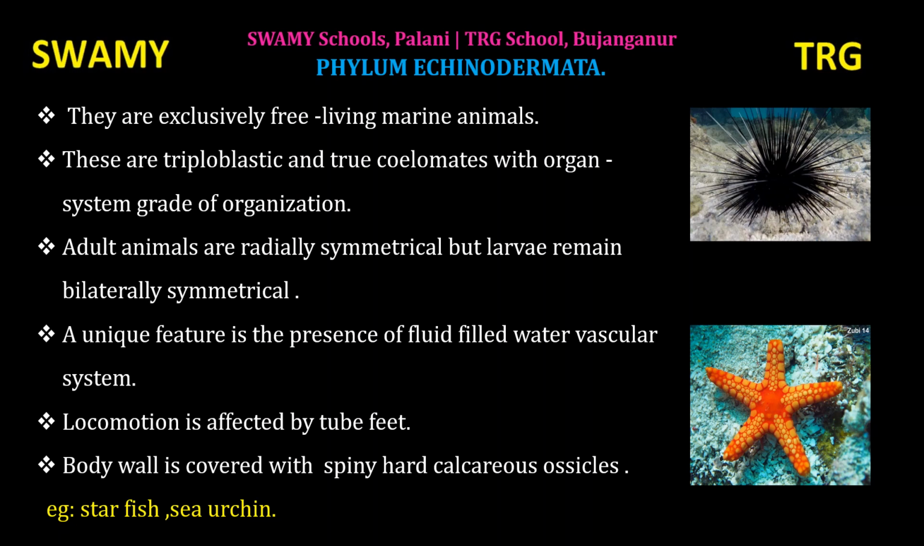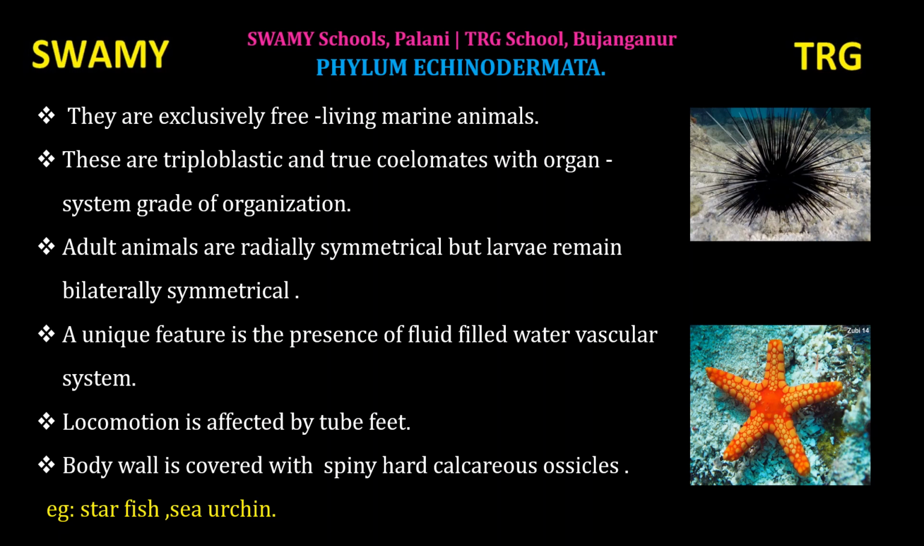Adult animals are radially symmetrical, but larvae remain bilaterally symmetrical. That is one uniqueness in Echinodermata. The symmetry of the body changes as the larva grows into an adult. Body is bilaterally symmetrical in larva whereas radially symmetrical in adults. Here it is totally different. In Echinodermata, adults are radially symmetrical and larval stages are bilaterally symmetrical.